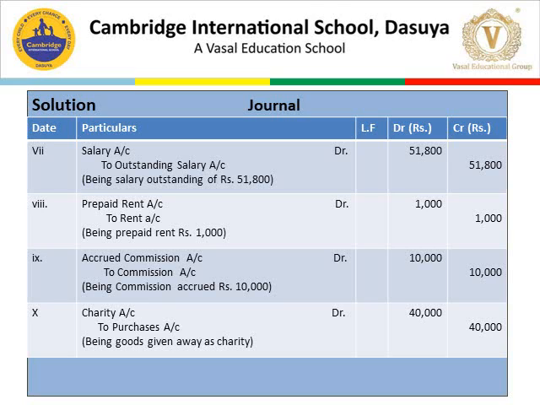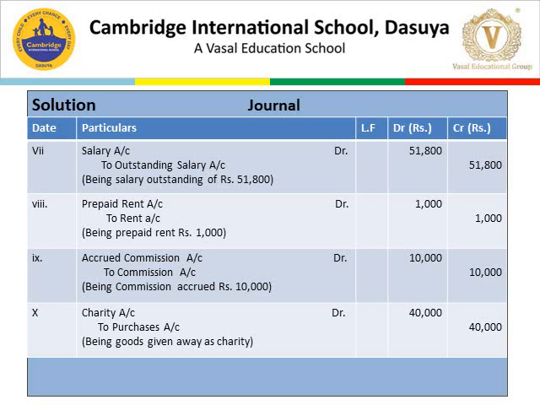Now see what rules are going to be applied here. Salary is an expense for the business. So increase in expenses debit, that is 51,800, salary account debit with 51,800 to outstanding salaries. Outstanding salaries means it's a liability. So increase in liabilities credited to outstanding salaries account 51,800. So the narration is being salary outstanding of rupees 51,800. Number 8.